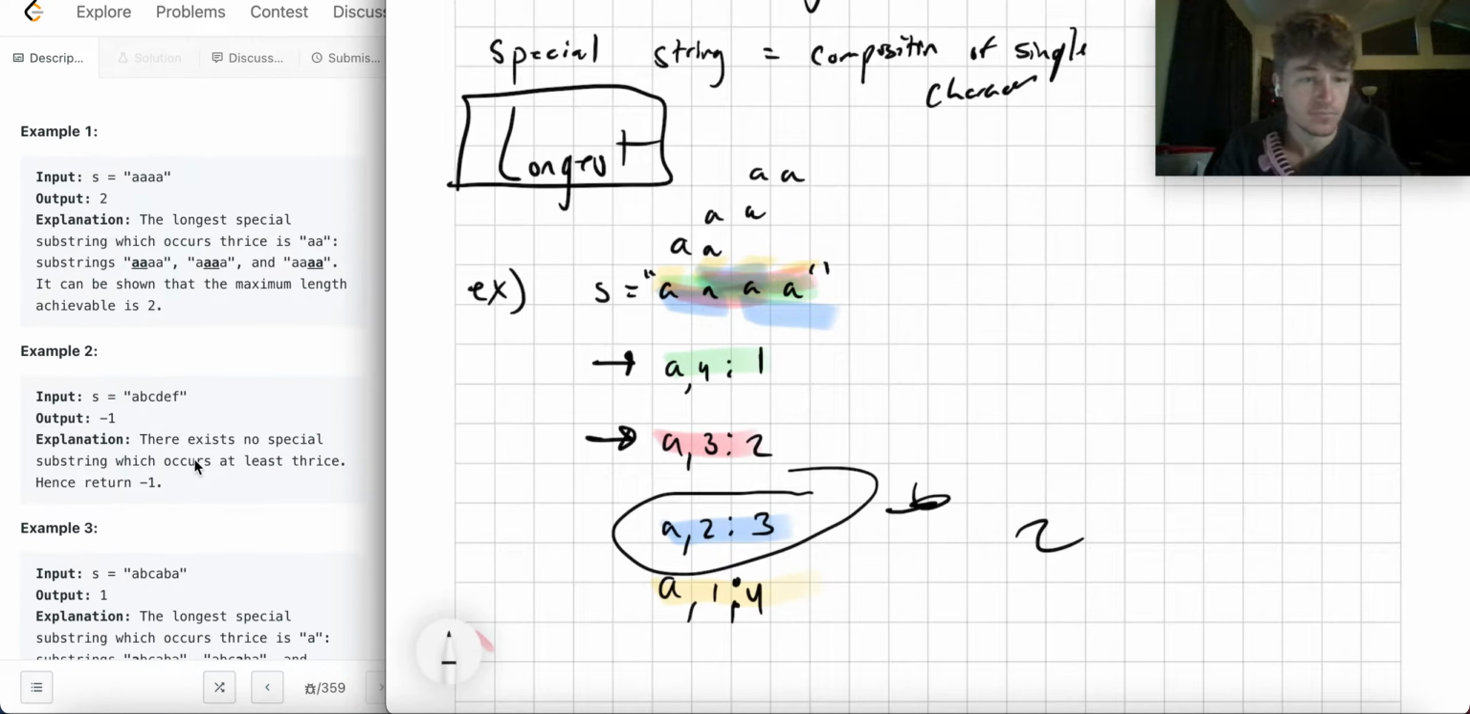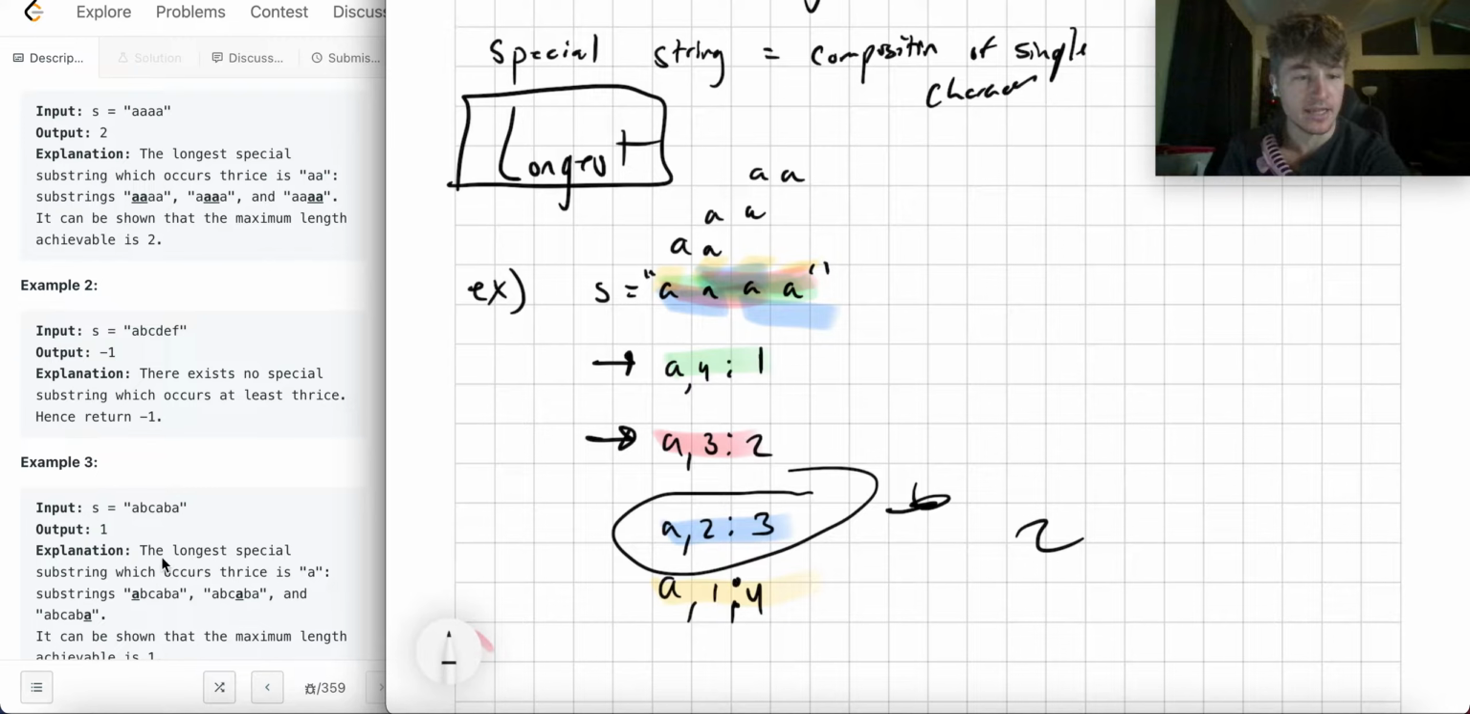Okay. This is an example where nothing occurs at least thrice, right? Because, you know, it doesn't really notate it that well. I guess it kind of does, but like, you know, we have A, B, C, D, E, F. So it's all unique. We don't have anything occurring more than once, right? We have the special string A, the special string B, the special string C, the special string D, special string E, special string F, but none of them occur more than once, right? So it needs to occur at least 3 times. Okay, this one will show you